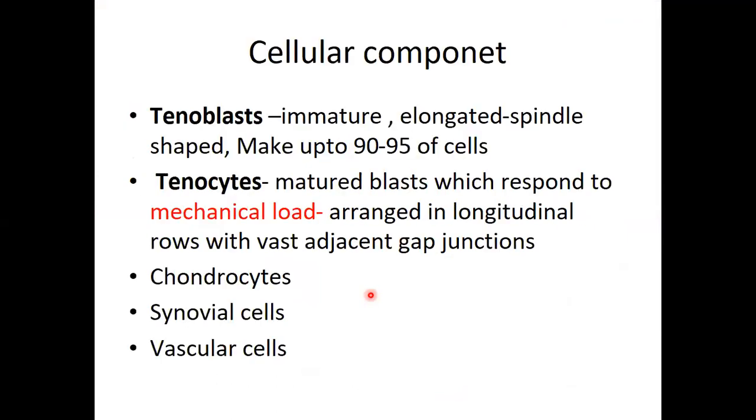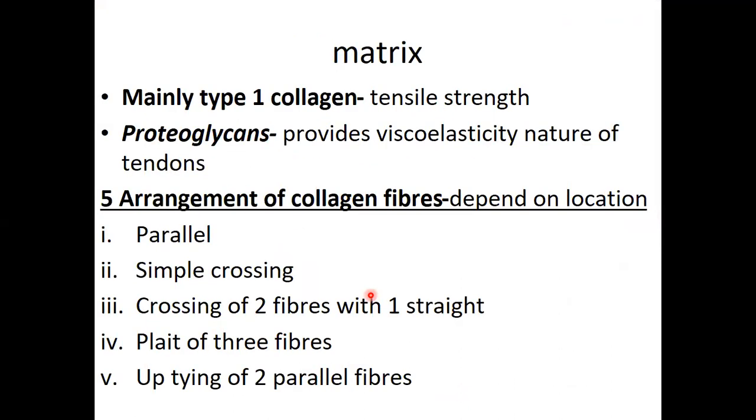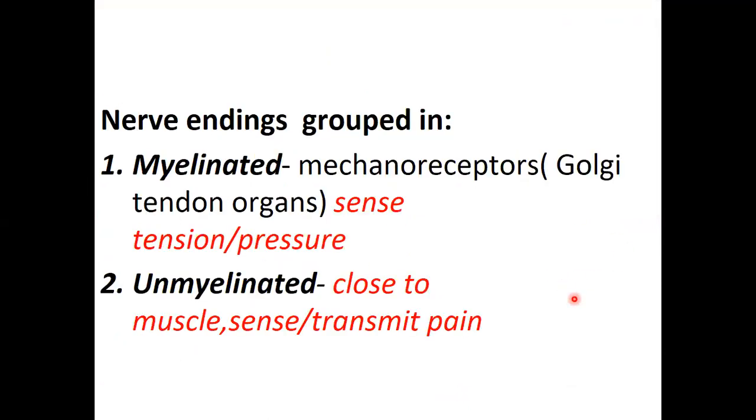This is explained already. Tenoblasts are immature, tenocytes are the mature ones. The rest is just for your own study. Otherwise, we don't ask about this, but you can read through for your own information.